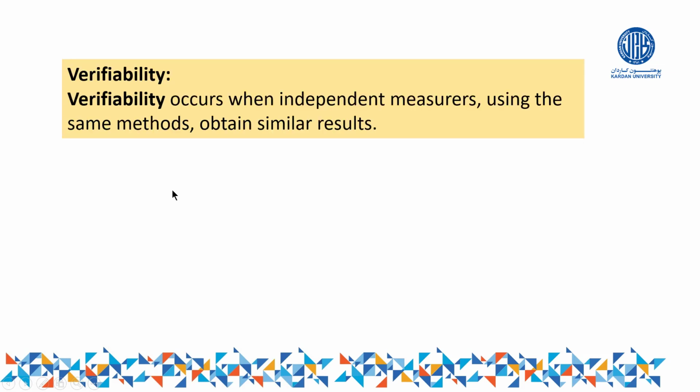One characteristic. The second characteristic is verifiability. Verifiability means, of course, if different people use the same method and finally they find the same result, it means your accounting information is verifiable. For example, you have a bundle of currency. Ahmad counted and finally found 100 units. Mahmoud also counted, he found 100 units. It means your data is verifiable. So the accounting information also should be verifiable. Even if Ahmad and Mahmoud, different people, use the same methods and finally find the same results, it means your data is verifiable.